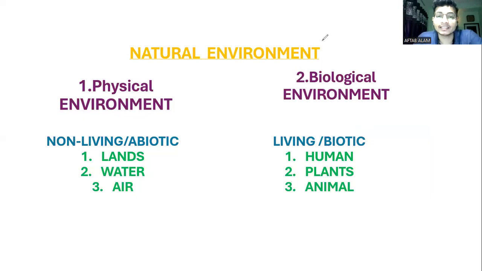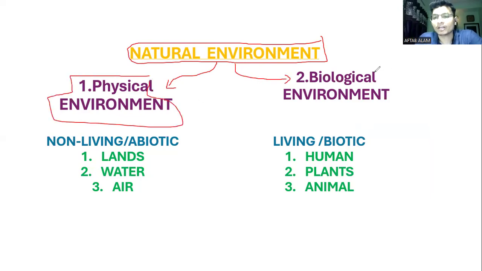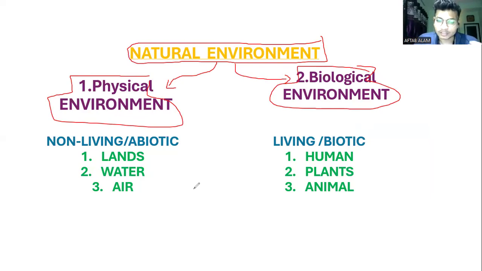Now if we further classify the natural component, that is the natural environment, we can classify it into two basic parts. The first is the physical environment, and the other is the biological environment. So we can say environment has two components, natural and human, while the natural environment is made up of the physical environment as well as the biological environment.